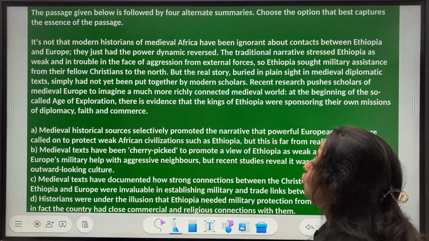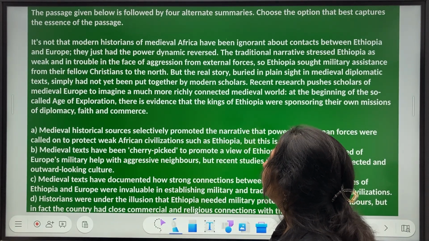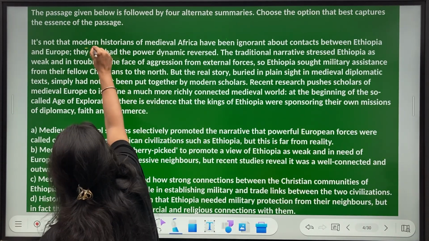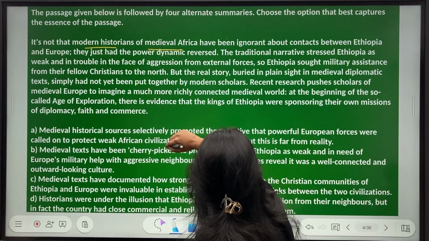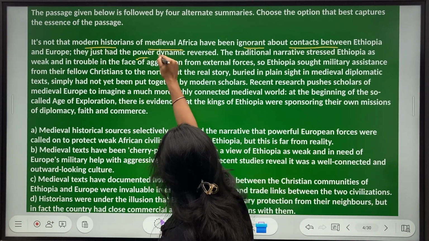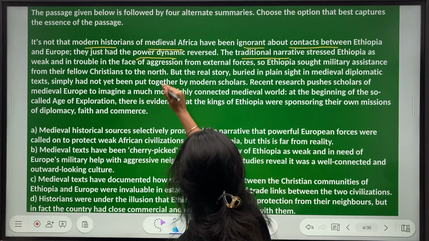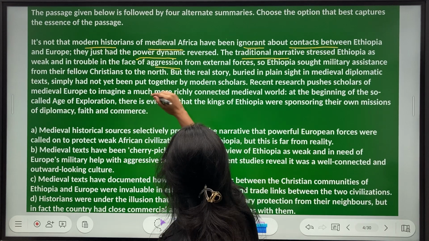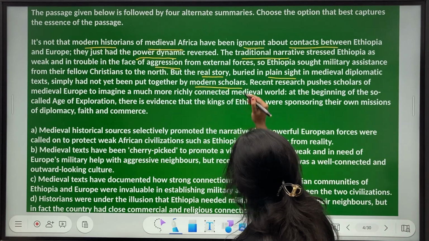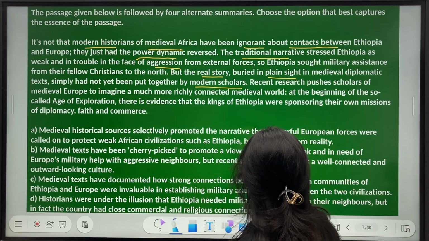Now let's see the third question. So CAT 2022 had 3 questions per slot of para summary, okay. Now look at this. Let's skim first, like we start off. Okay, modern historians, medieval, okay, Africa, ignorant, history, probably this is based on history. Power dynamic, okay, traditional narrative stressed Ethiopia is weak, aggression, okay, real story buried in plain sight, modern scholars, okay, I think they're trying to pick up something from history and give the opinion of scholars on that, probably.